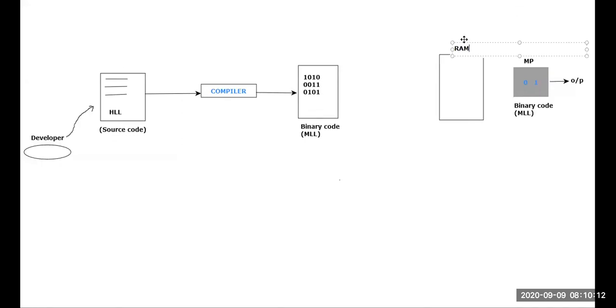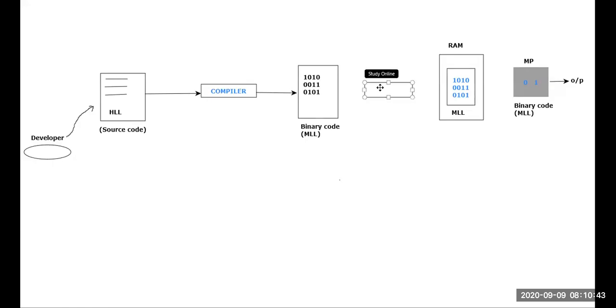Within this RAM, whatever the data is there, this binary code should be loaded. I will tell this happens to be the binary code or machine level language. Within this, I would like to consider 1010, 0011, 0101. If this binary code or machine level language code has to be loaded on the RAM, what kind of software is used for that? If this particular binary code has to be loaded on the RAM, what kind of software will be used internally? Yes, all these things are very basic.